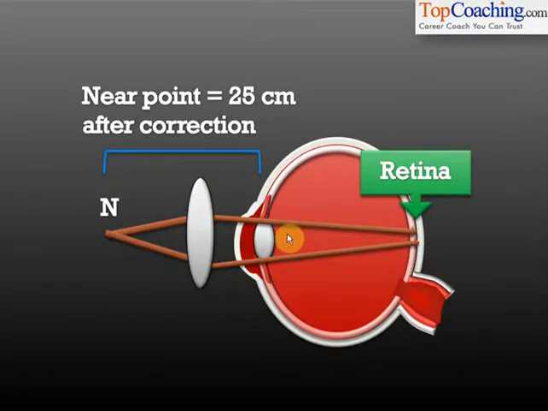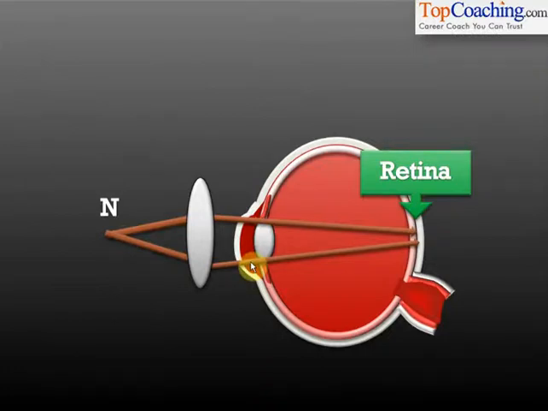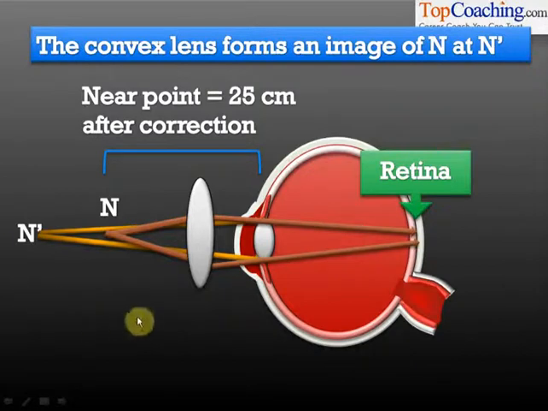The convex lens forms an image of the near point of a normal eye, that is 25 centimeters, at the near point of a hypermetropic eye. Understood? The near point of a hypermetropic eye is greater than the near point of a normal eye. So the convex lens forms an image of the near point of a normal eye at the near point of a hypermetropic eye.